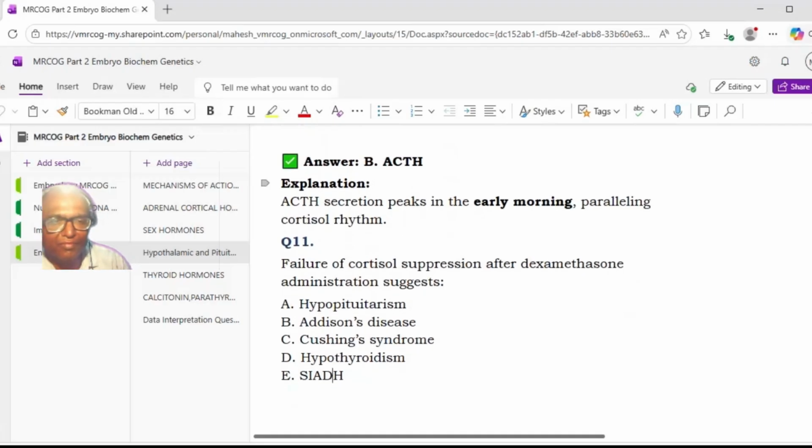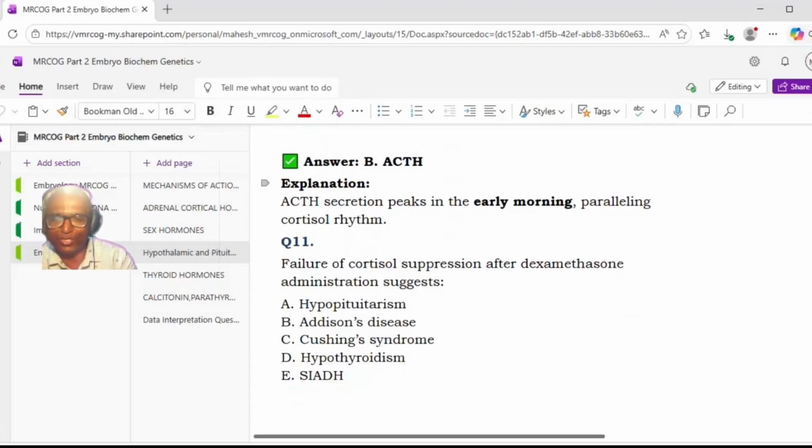Next. A failure of cortisol suppression after dexamethasone administration suggests A, hypopituitarism, B, Addison's disease, C, Cushing syndrome, D, hypothyroidism, E, SIADH. Sir, option C, Cushing syndrome. Yes, don't get confused between Addison's and Cushing's.